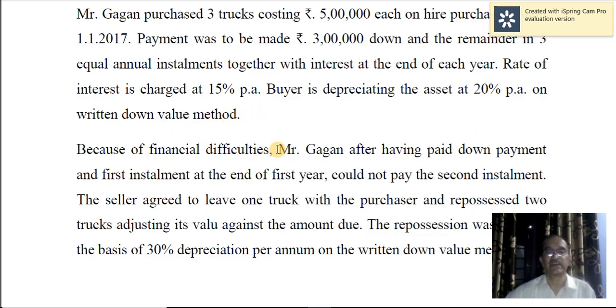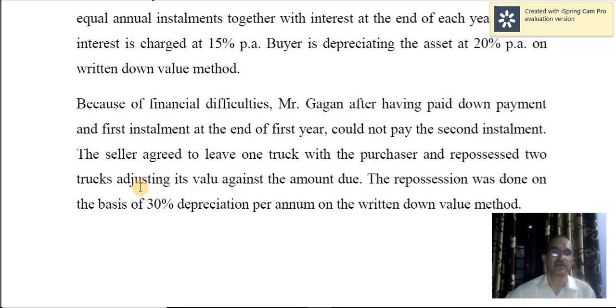Because of financial difficulties, Mr. Gagan, after having paid down payment and first installment at the end of the first year, could not pay the second installment. Only one installment is paid. Rest of the installments are not paid. The seller agreed to leave 1 truck with the purchaser. Just like the previous problem, here also 1 truck is left with the purchaser, whereas 2 trucks were taken over by the hire vendors. And how are they valued? The repossession was done on the basis of 30% depreciation per annum on the written down value method. Just like the previous problem, here also they are valued at 30% when they are taken over or repossessed.